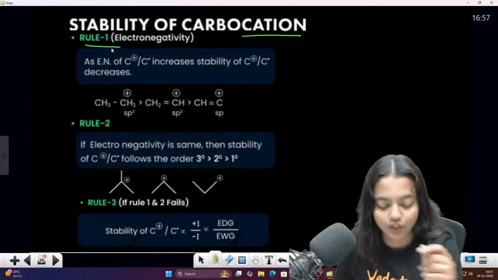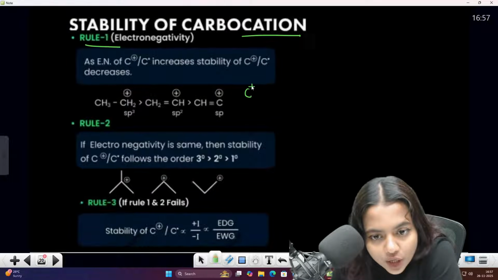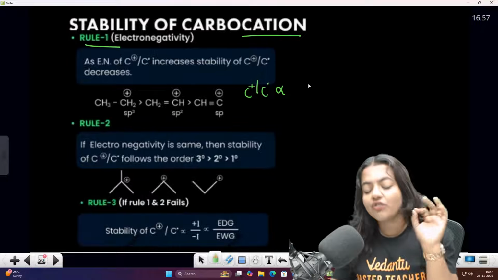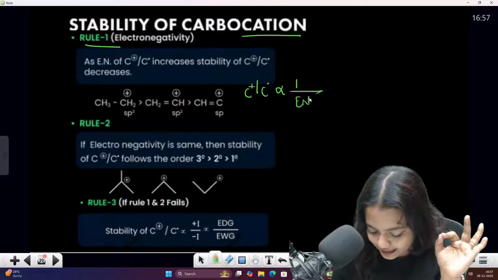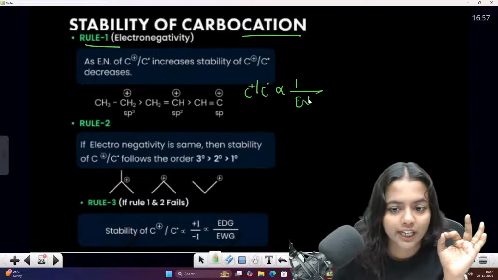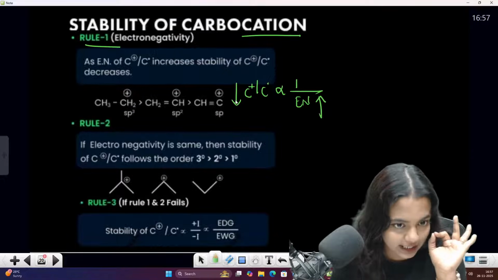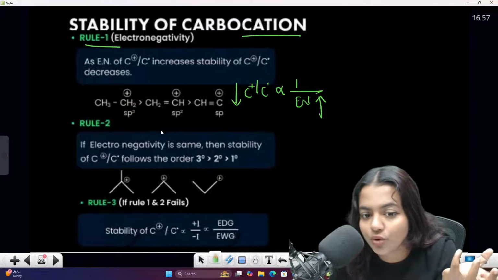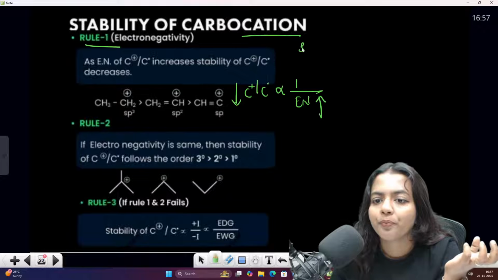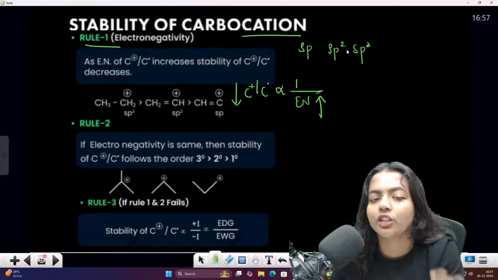First of all, the stability of the carbocation or carbon radical is inversely proportional to the electronegativity. What is it, children? It is inversely proportional. When the electronegativity increases, the stability of the carbocation decreases. Are you getting my point, children? Whenever the electronegativity increases, among sp, sp2, sp3, which is having more electronegativity?